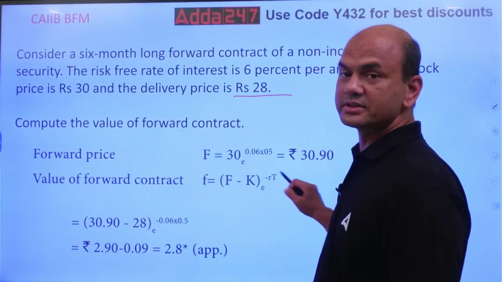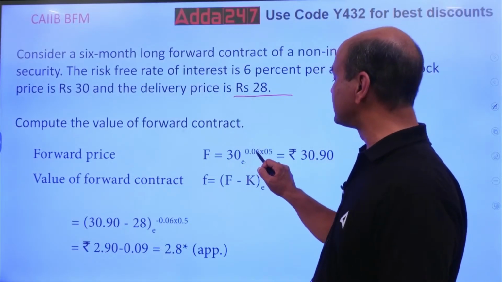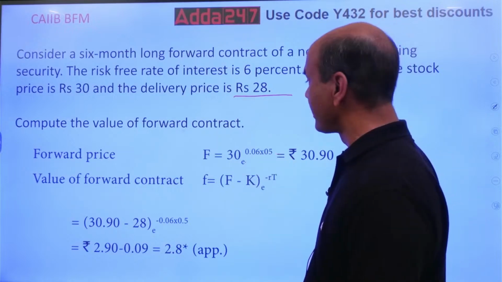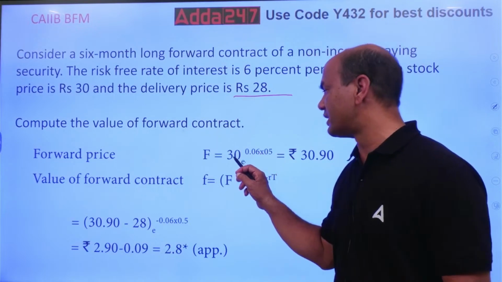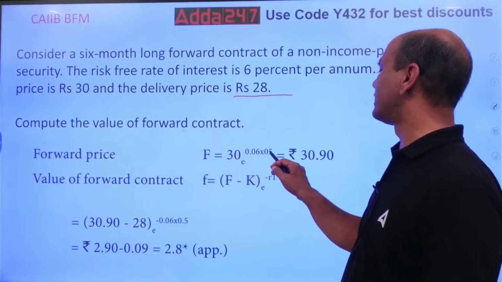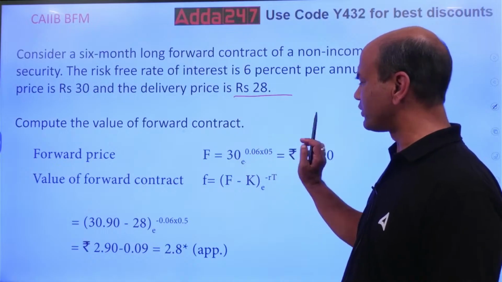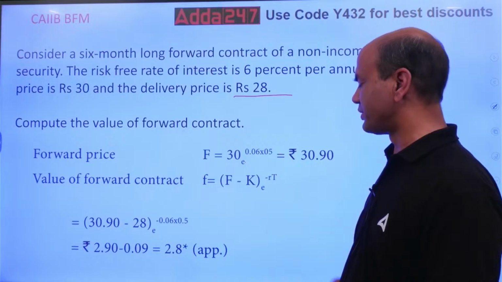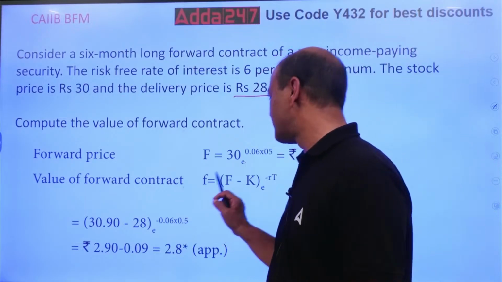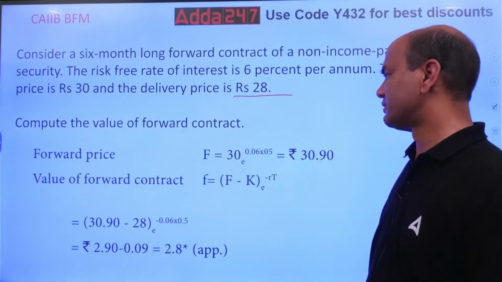How did you get this answer? 30.90. See, e raised to 0.06 into 0.05. Now this calculation you will have to do. If you do the calculation, it is 30 into e raised to 0.06 into 0.5. So 30.90. So the value of the forward contract is (F minus K) into e raised to minus RT.